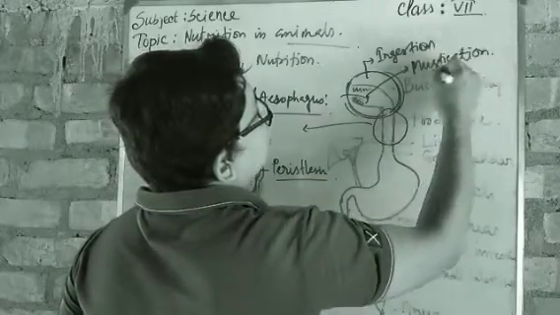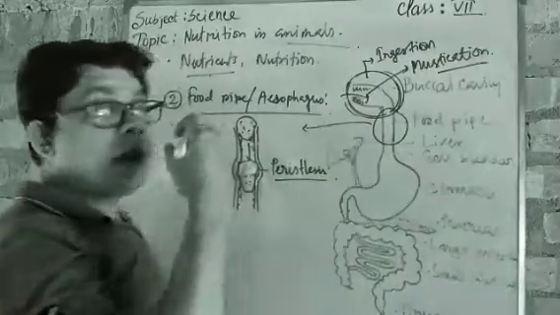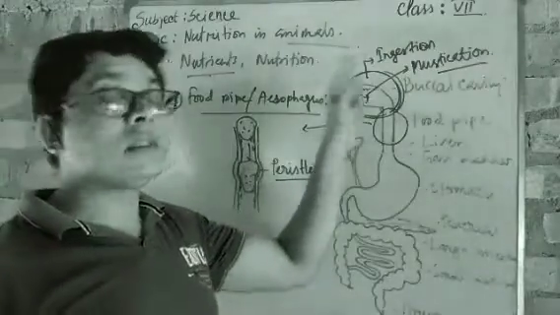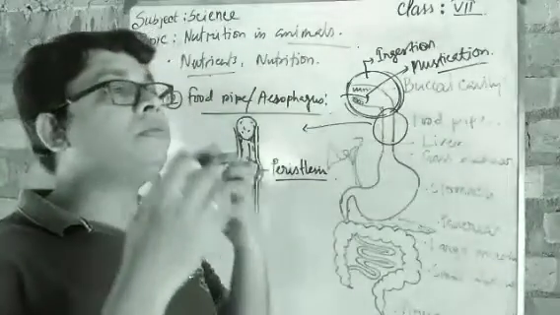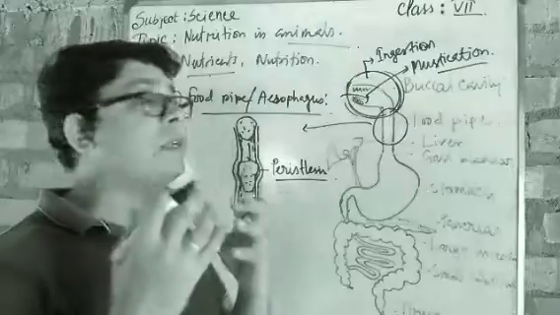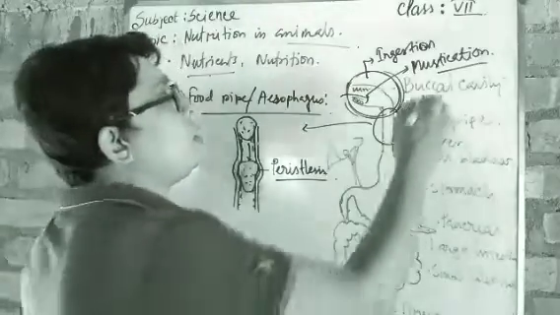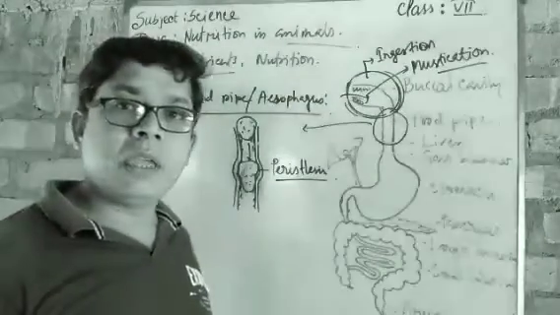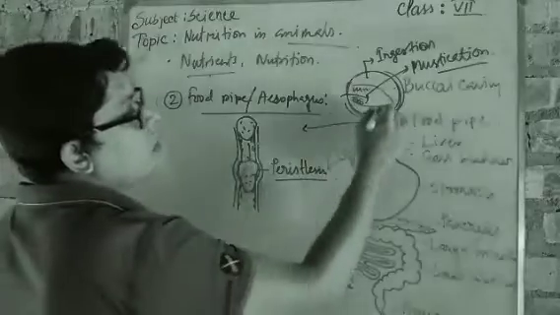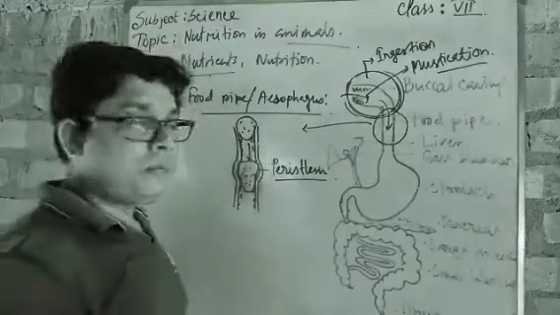Mastication. So taking in the food items in the buccal cavity is called ingestion, and making the food from a complex substance to a simpler substance and making a mound of it is known as mastication. Okay, from mastication it is engulfed into the food pipe.